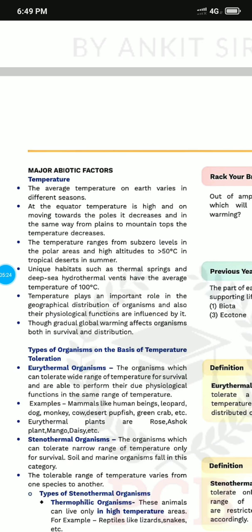The average temperature of the earth differs season by season. At the equator, temperature is high, and if we move towards the poles, it decreases. Similarly, from plains to mountain tops, the temperature decreases. At high altitude the temperature range is less, while it exceeds 50 degrees Celsius in a tropical desert in summer. Temperature also plays an important role in geographical distribution.